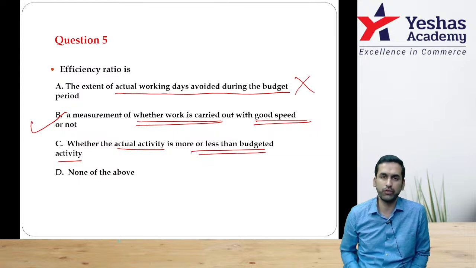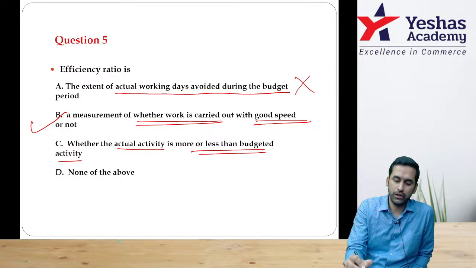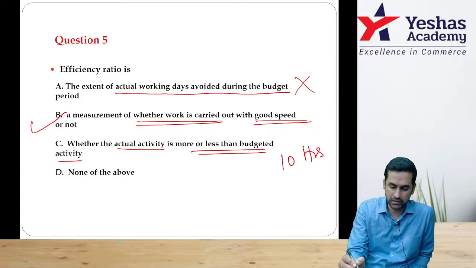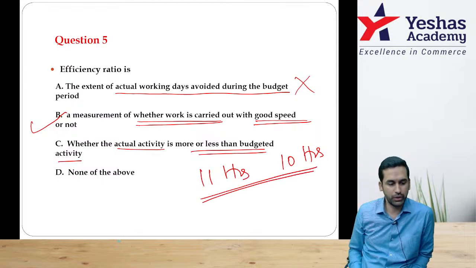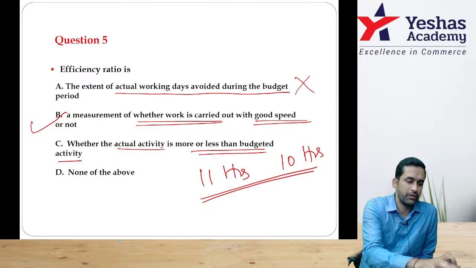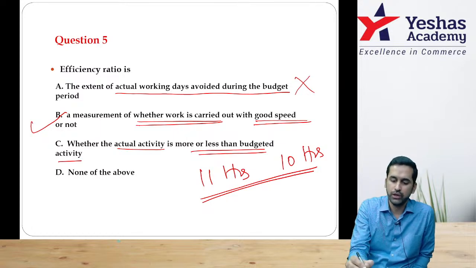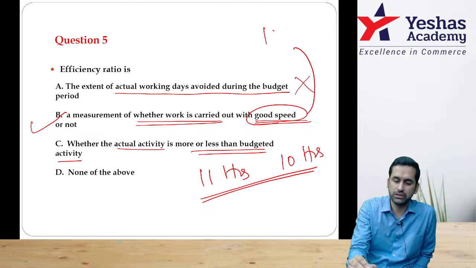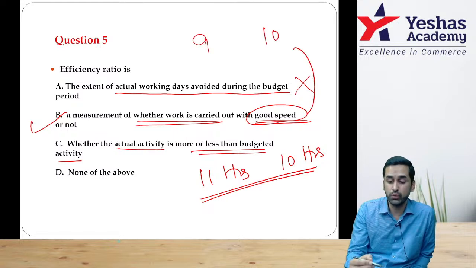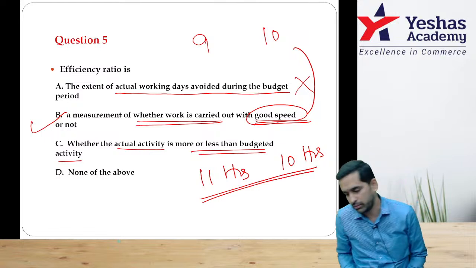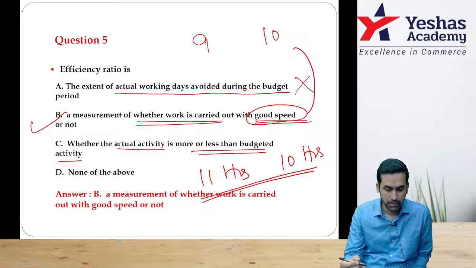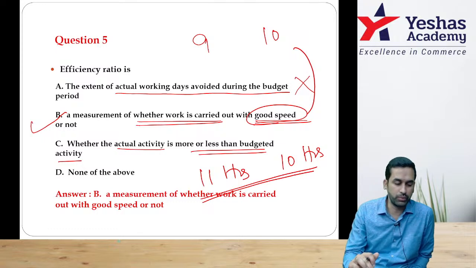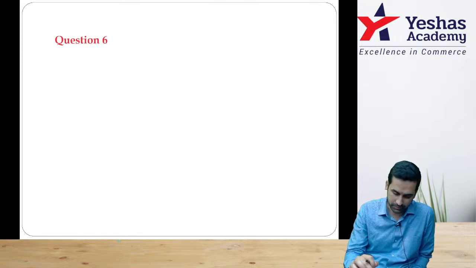This is a measurement of your capacity. Correct? Your plan was to work for 10 hours budget, but you actually worked for 11 hours. This is a measurement not of speed, this is a measurement of your capacity. But if you want to measure your efficiency, you have to go by speed. A work which was supposed to take 10 hours, I finished within 9 hours. This is a measurement of my efficiency. So the correct answer is option B, a measurement of whether the work is carried out with good speed or not.